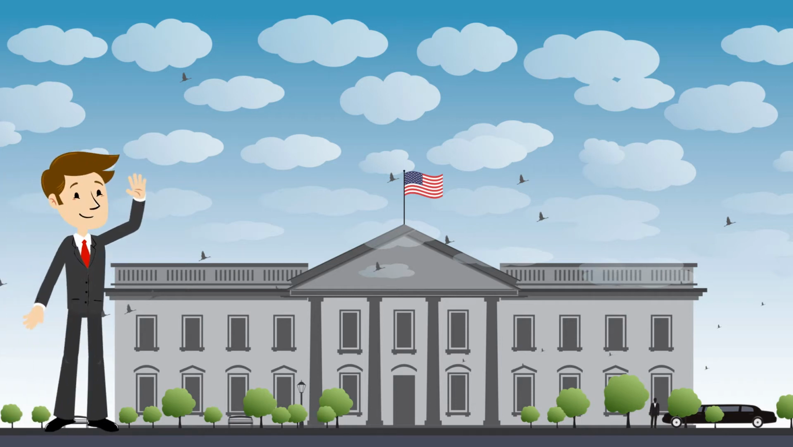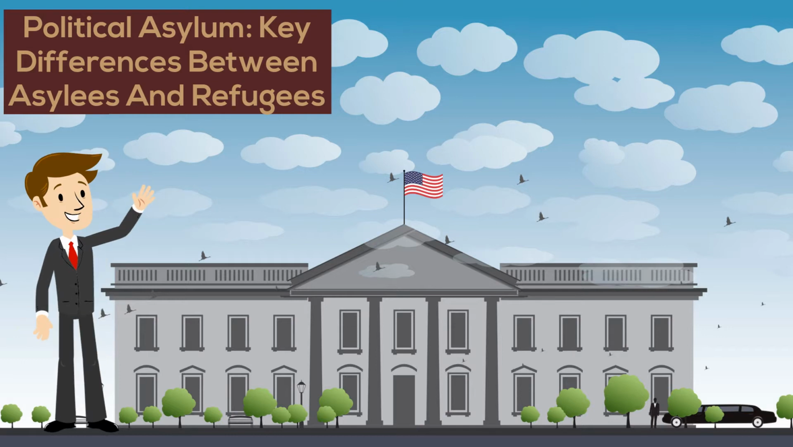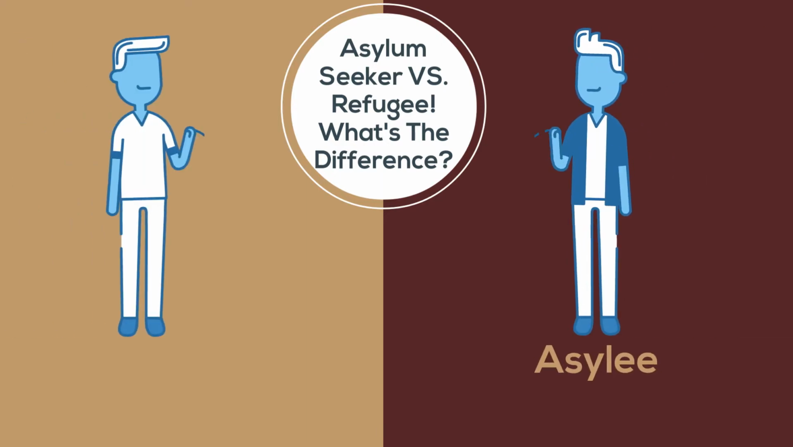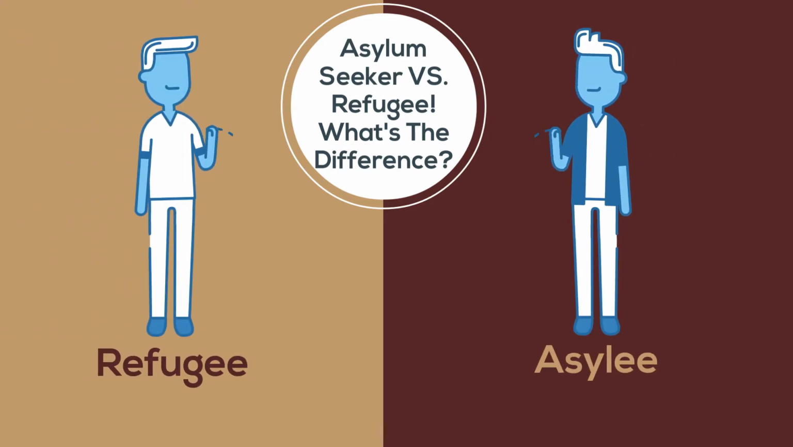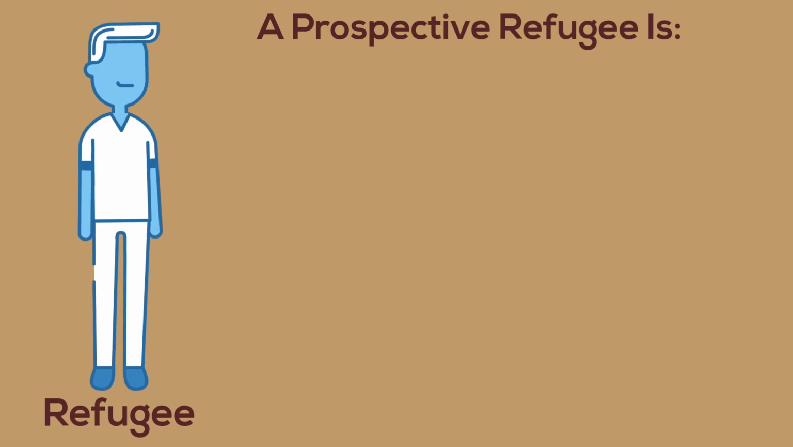Hi there. Did you know the United States is a nation that has historically committed to providing asylum for many endangered individuals? Understanding the distinction between an asylum seeker and a refugee is an excellent place to begin the examination of how individuals may be admitted to the United States to secure their safety. Let's begin by defining what a refugee is.